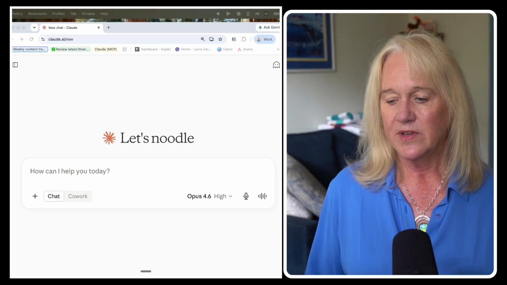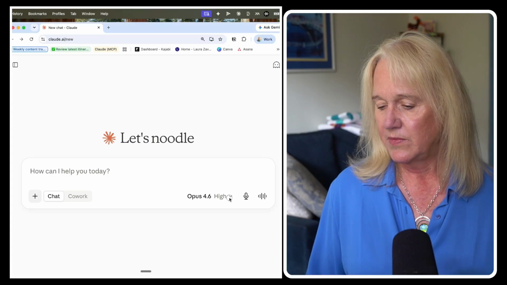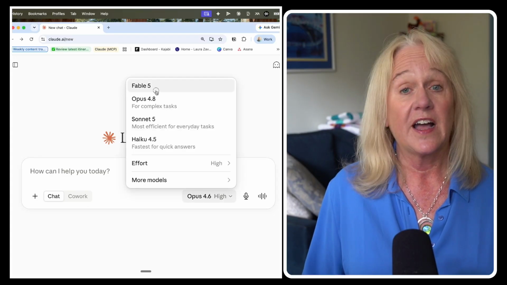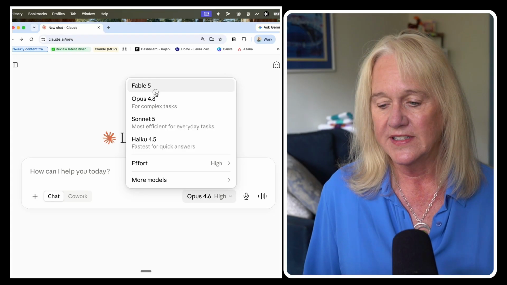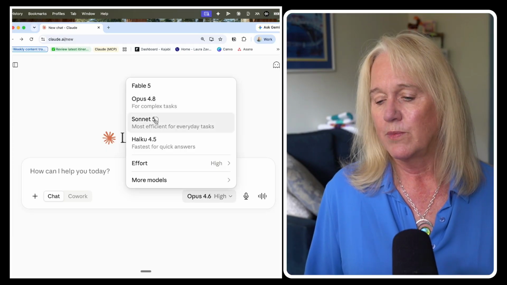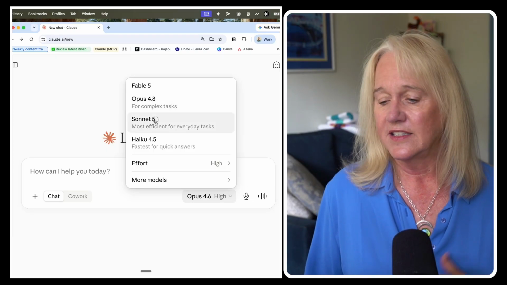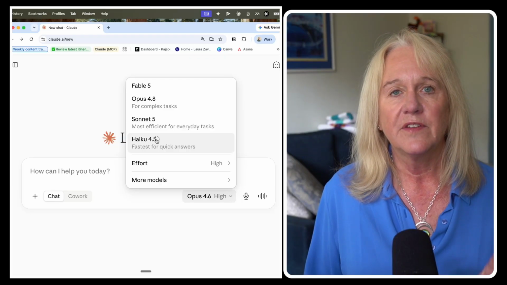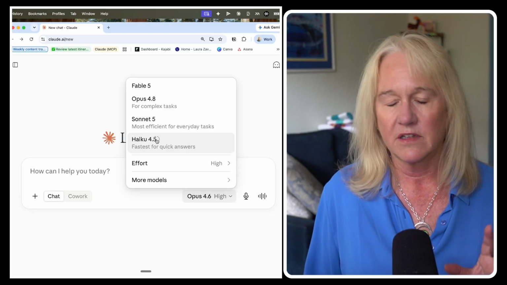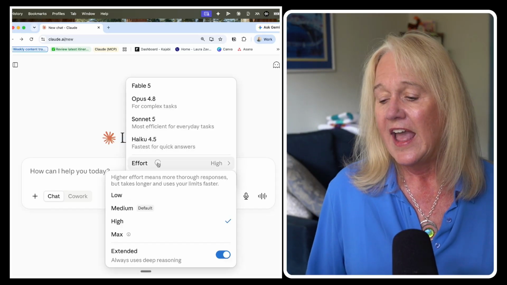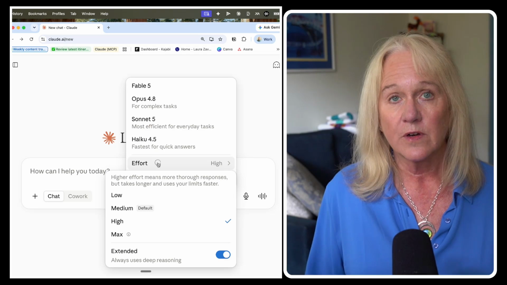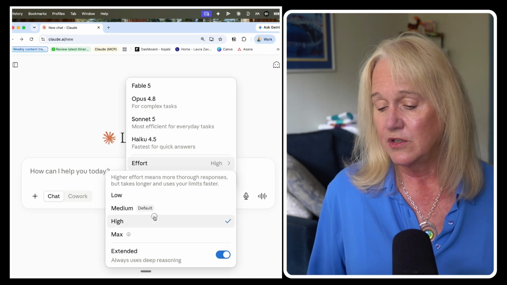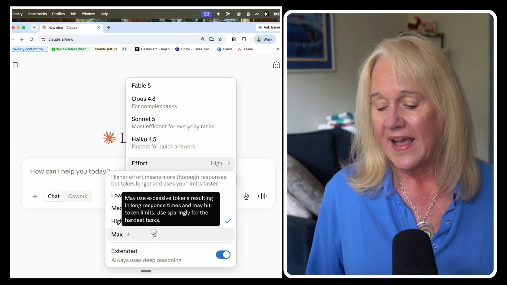So when you're looking at the chat window, you can see all the models here and we can just drop down on this. So Fable 5, that's the frontier model and the most expensive right now. Opus 4.8, Sonnet is a little faster, pretty good for everyday tasks. And Haiku, if you're seriously just asking, like, can you recommend a restaurant for lunch? Okay. And then notice that you can set the effort level for each of these too. So it's defaulting to medium, but you can always set it on high or max.